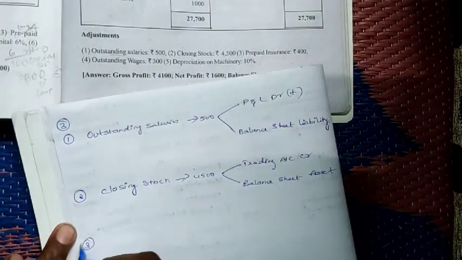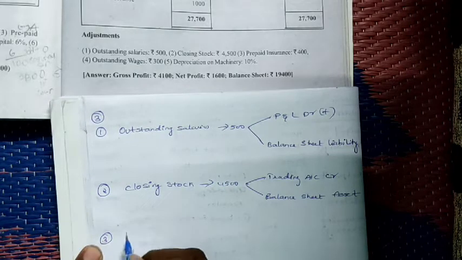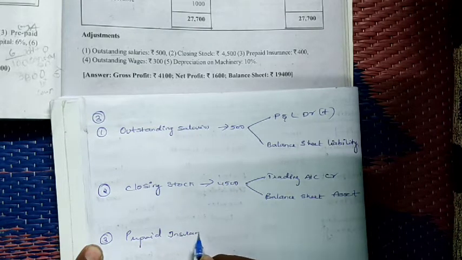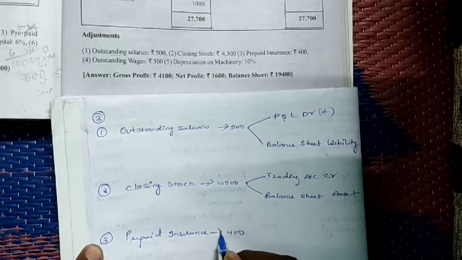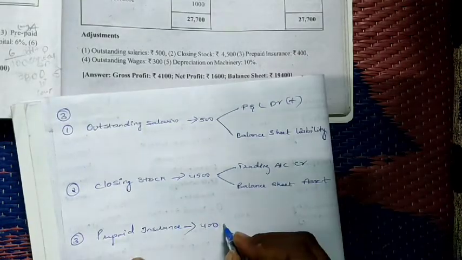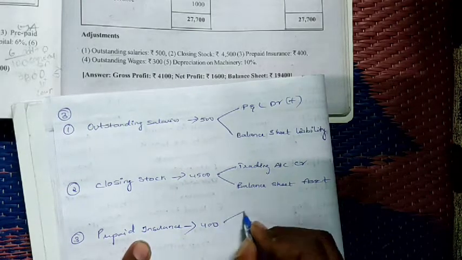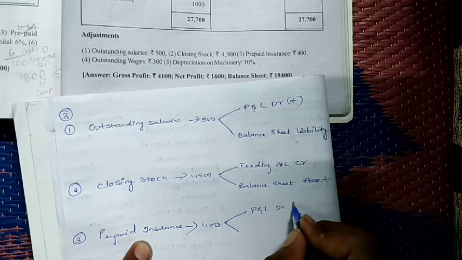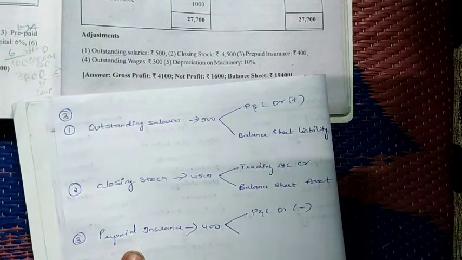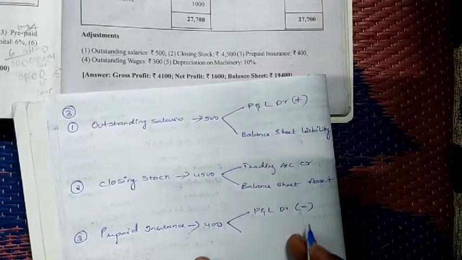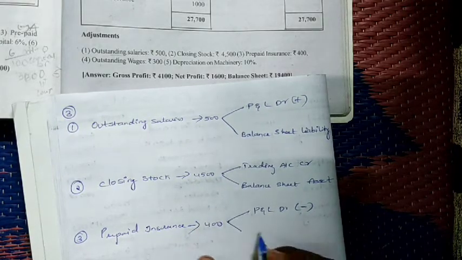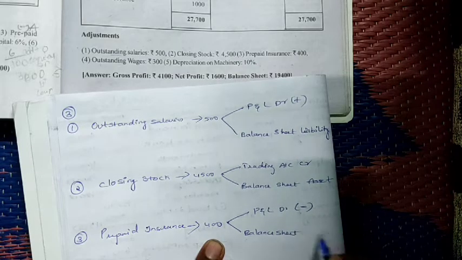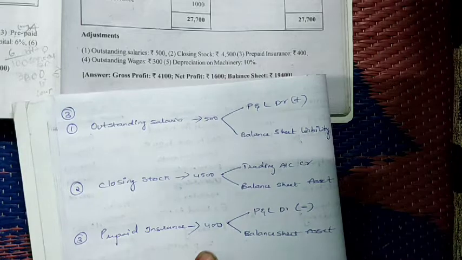Next, the third adjustment is prepaid insurance. How much? 400. Prepaid insurance will appear in P&L account debit side. We have to deduct it from the concerned item, from insurance, this 400 rupees. Next, it will appear in the balance sheet asset side.